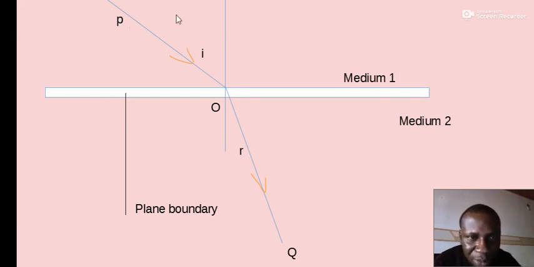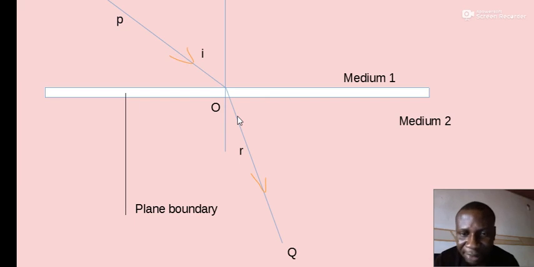It could also be a water wave traveling from deep water, which means medium 1 could be deep water, while medium 2 could be representing shallow water. As the wave moves from deep water to shallow water, or from air to glass, or air to water, the boundary interface between them is this white layer you can see, and this layer separates the two media. So this layer tells us that one medium has a higher density than the other.